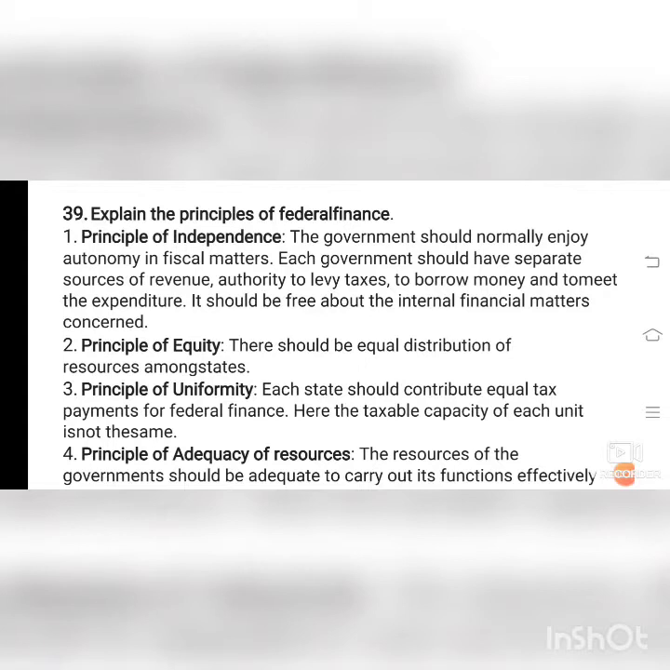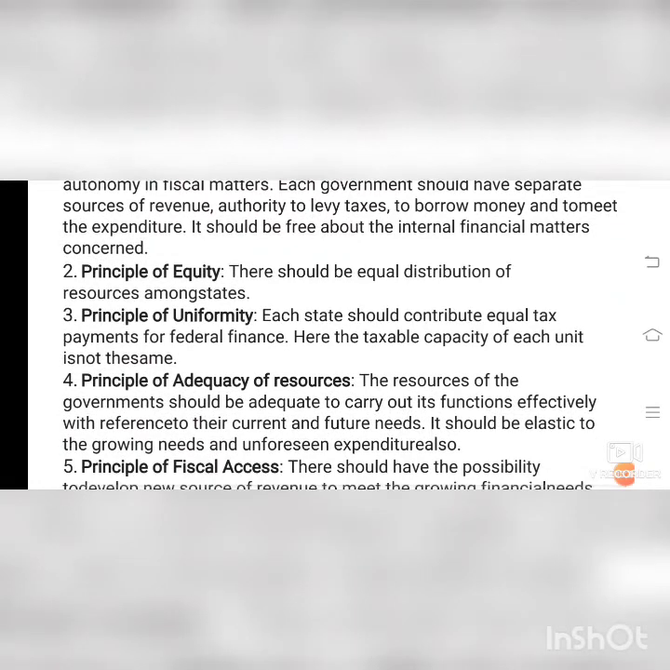Principle of adequacy of resources. The resources of the government should be adequate to carry out its function effectively. The resources mean the natural resources, all the resources which are given by the government must be given to all the states equally, and it must be adequate, with reference to their current and future needs. It should be elastic to the growing needs and unforeseen expenditure also. It must be equal to all the states.